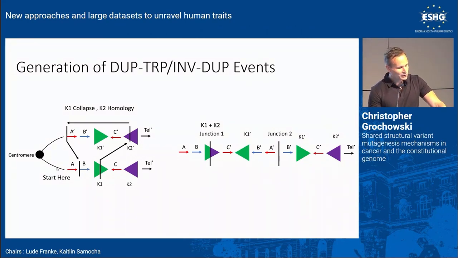And so we tried to draw a schematic here. When we go through replication and we hit this LCR, there's basically a stalling of the replication fork, and it jumps to a point of homology on the other LCR, so here K2. We then form this chimeric LCR, and the replication goes backwards before we hit another break highlighted by here. The template jumps back to the correct strand, and we finish replication, forming the dupe-trip-inverted dupe structure.